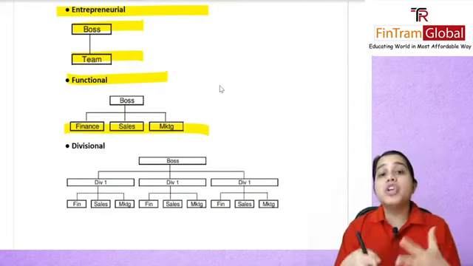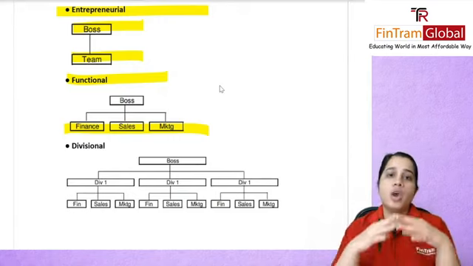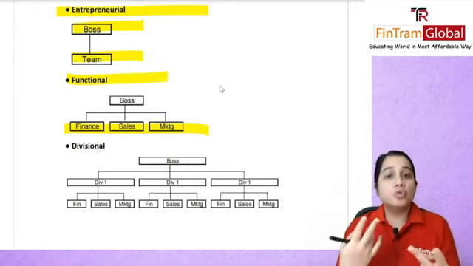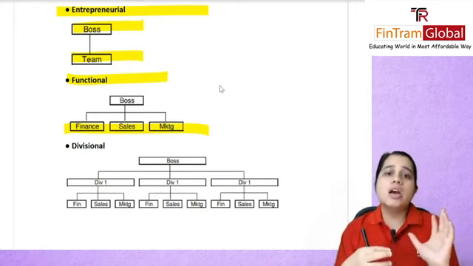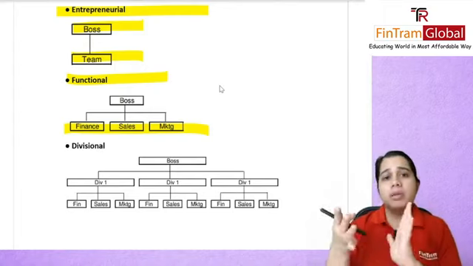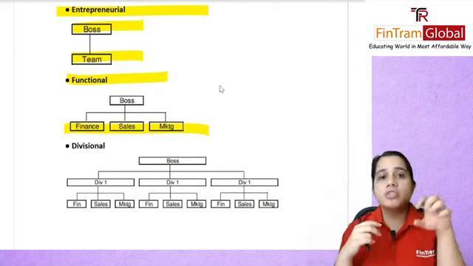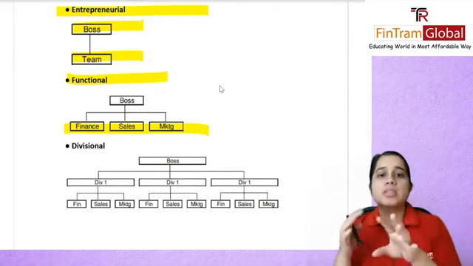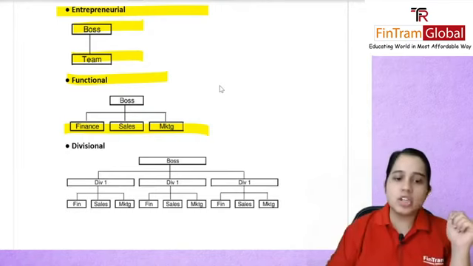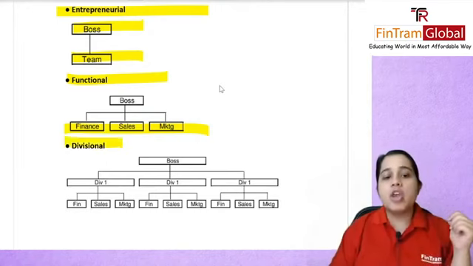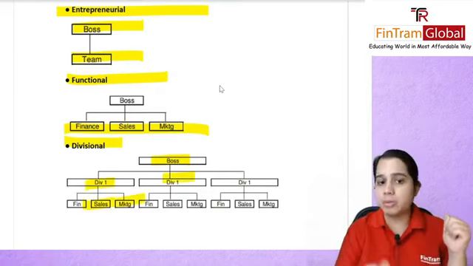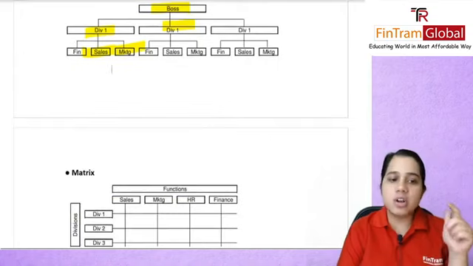Then we have a divisional structure, wherein now you have your boss, then you have divided it into different divisions, right? Maybe you have two or three types of products. You sell soaps, you sell maybe even some biscuits, and maybe one more item. So you have divided divisions. One division soaps, one division biscuits. Under these divisions, you will have similar functions which we saw in the functional structure. So as you can see in this diagram, you have your boss, you have your different divisions, and each division has its own function departments. So that was your divisional structure.